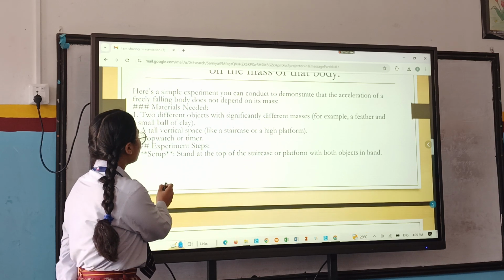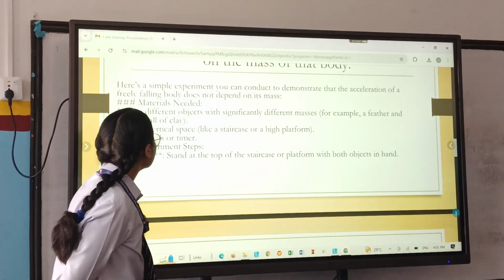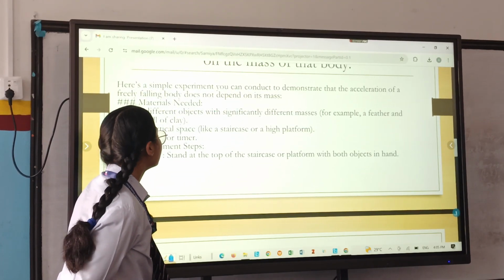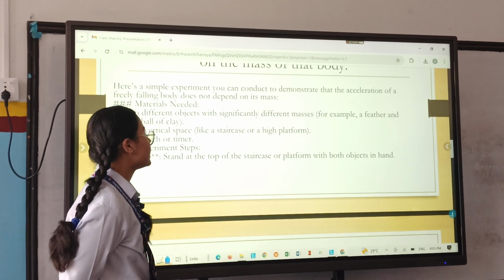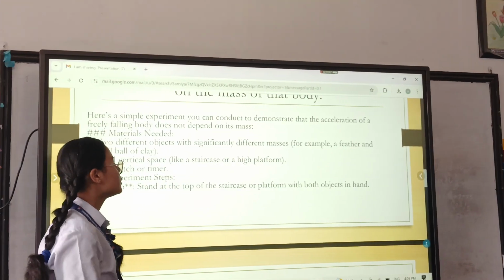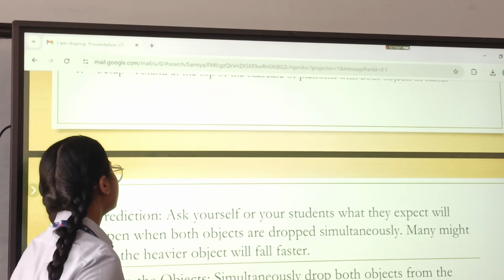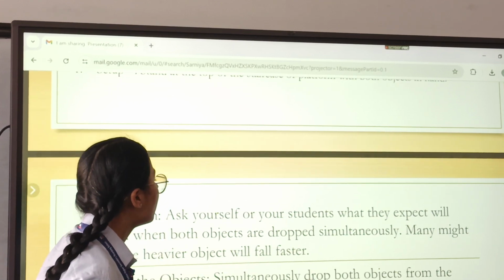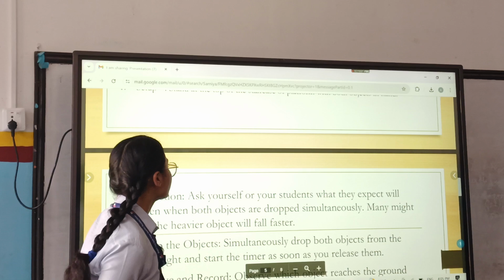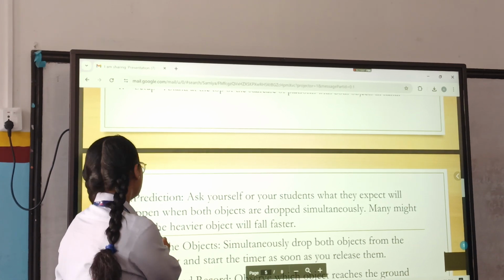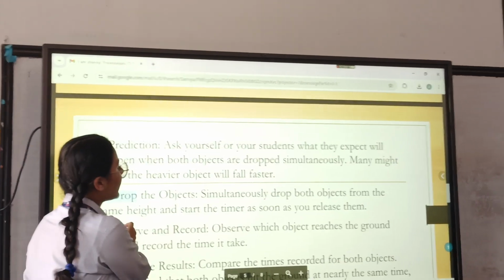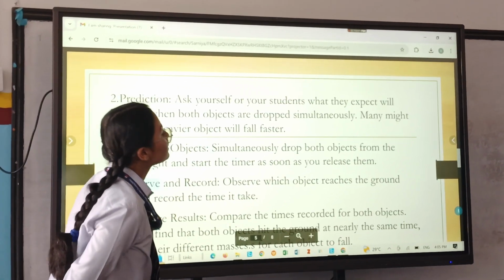The steps of the experiment are: Step 1, stand at the top of the staircase or platform with both objects in hand. Step 2, ask yourself or students what they expect will happen when both objects are dropped simultaneously.